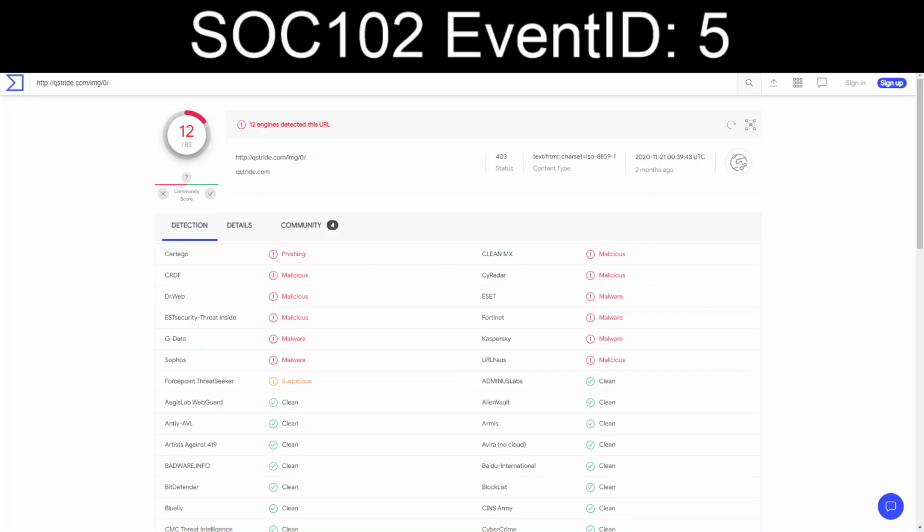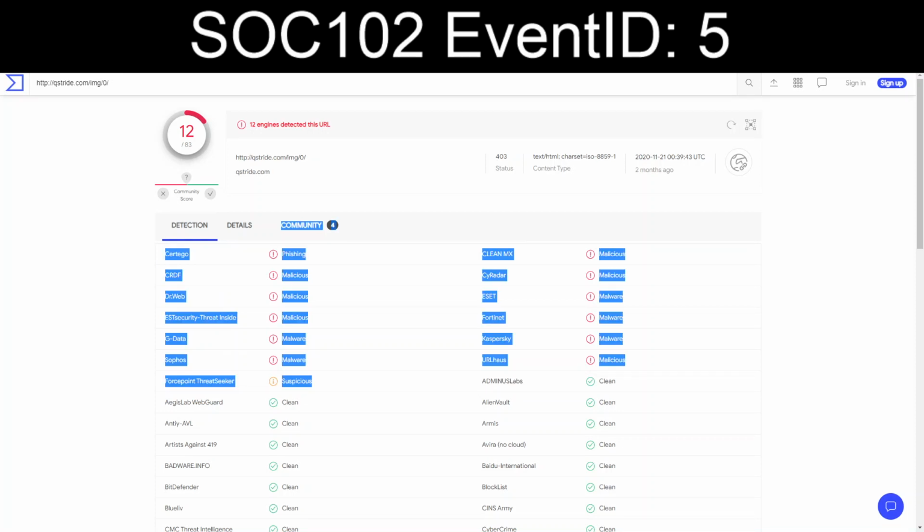But we have multiple vendors that are detecting this as malware as of two months ago. Although, interestingly, I don't know what this Cartago is, but phishing. Forcepoint is suspicious.